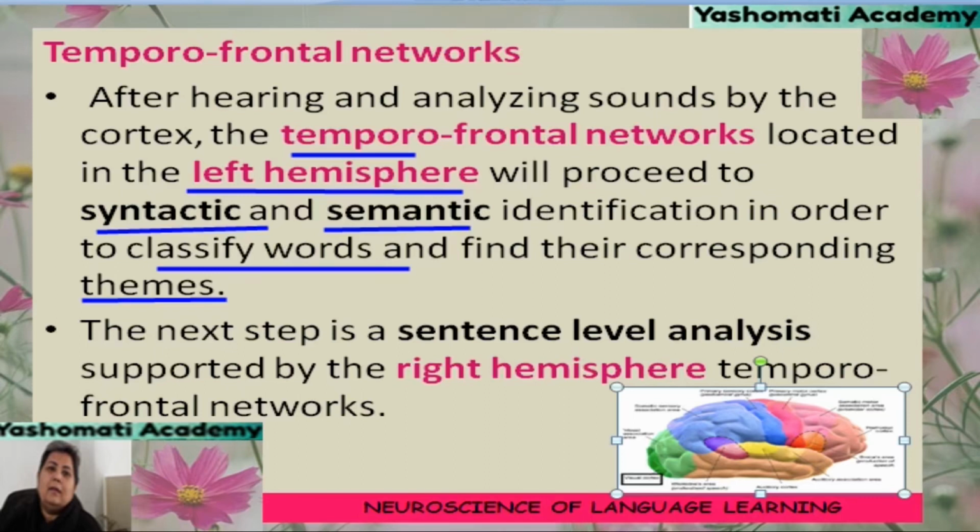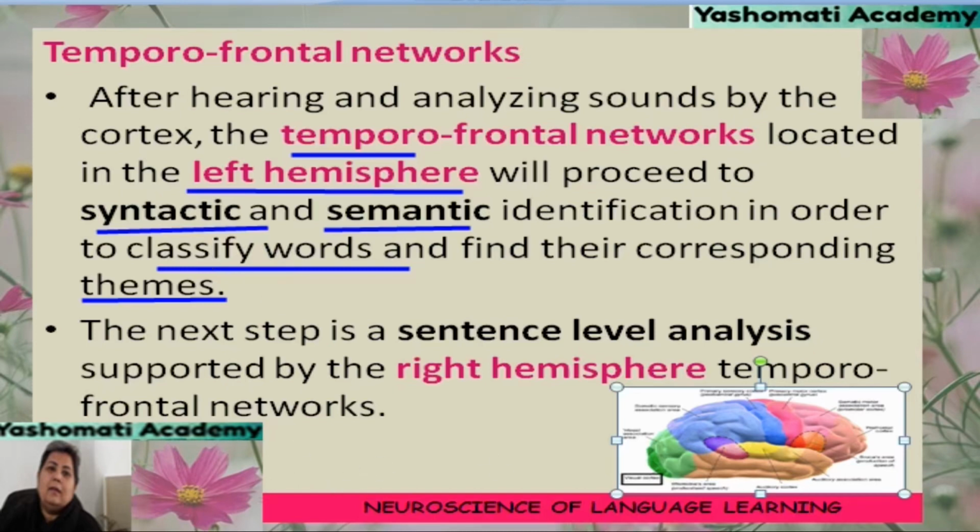Syntax means the study of sentence structure or the rules of the grammar, with the help of which we can understand the word meaning through sentence structure. We can frame the phrases and we can form the sentences out of the words by using grammar structures, and this is called as the syntax.